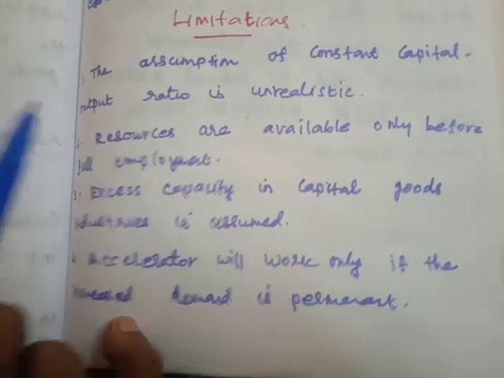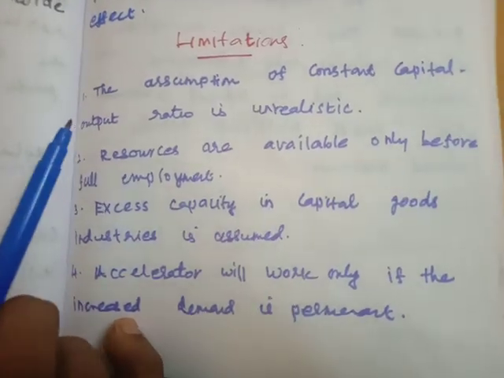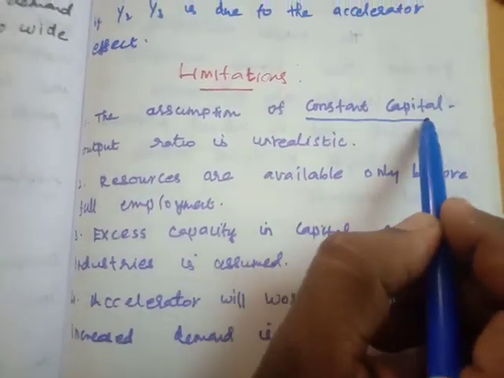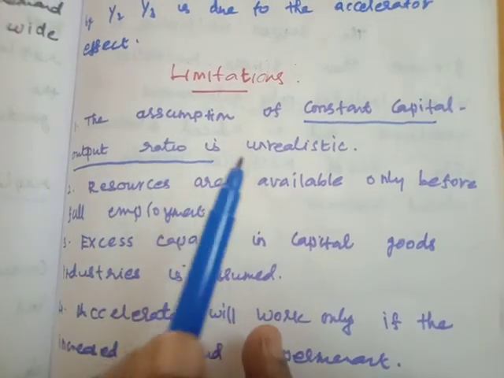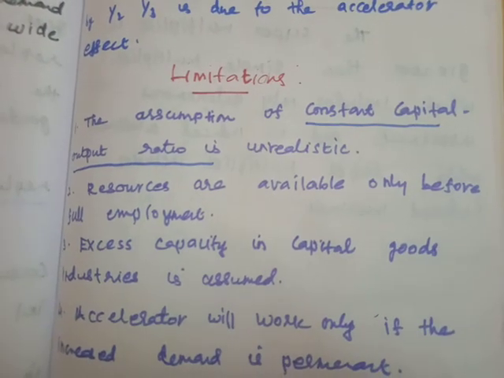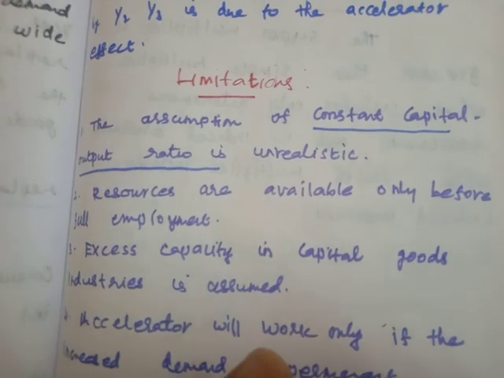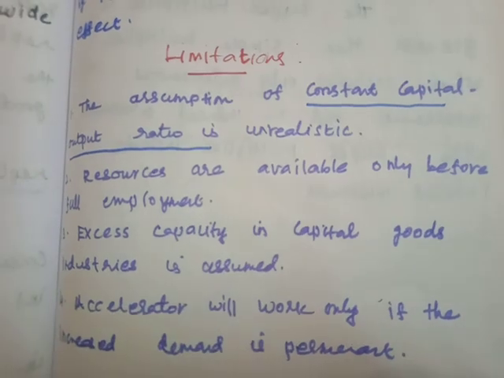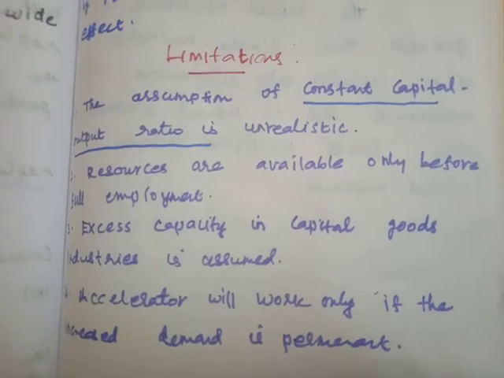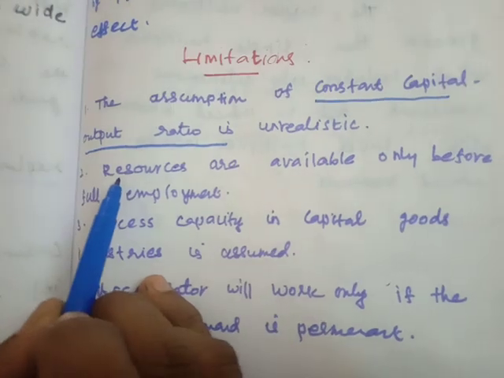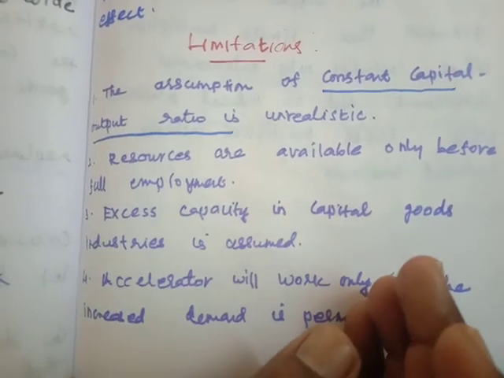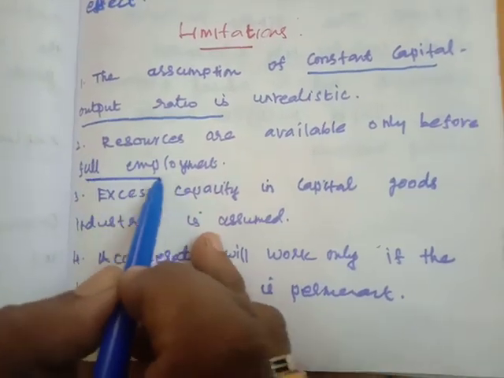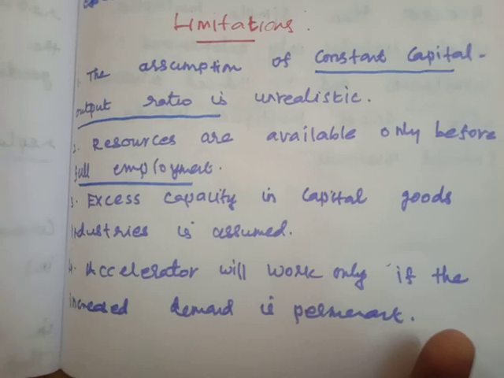Next we will move to the limitations of the accelerator principle. The assumption of a constant capital-output ratio is unrealistic. In normal life, we cannot increase the investment and the income simultaneously. This theory is not suitable for real life. It is called unrealistic. The second one is that resources, natural resources, human resources, financial resources, are available only before full employment. We cannot give full employment to the people.